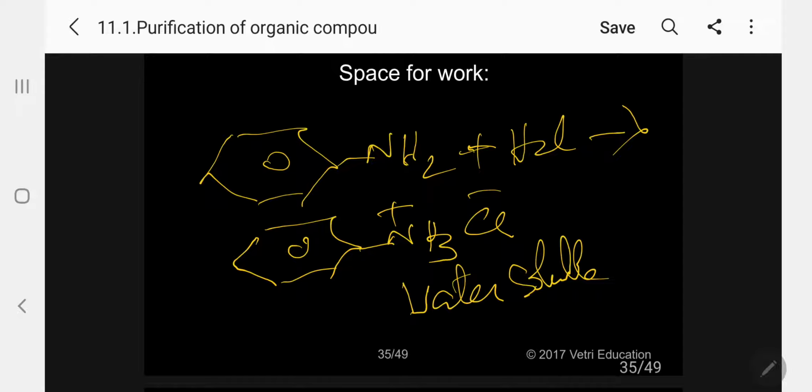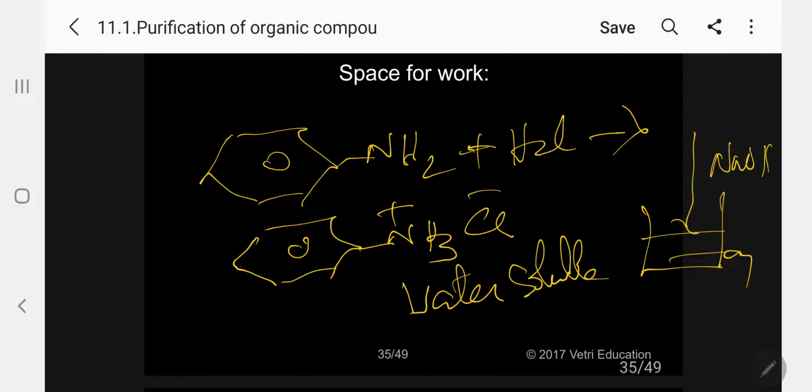You collect it separately in a beaker. This is the aqueous layer. The top layer contains your other organic liquid, for example nitrobenzene or any other compound, and that will be in the ether. So repeat this process 2 to 3 times, adding fresh 100 ml of the dilute HCl. After collecting all the aqueous layer, now add sodium hydroxide.